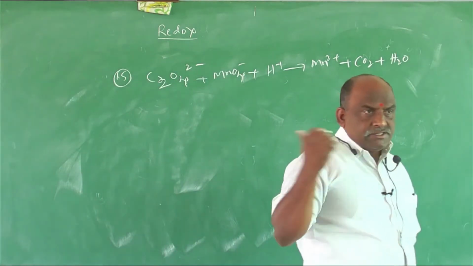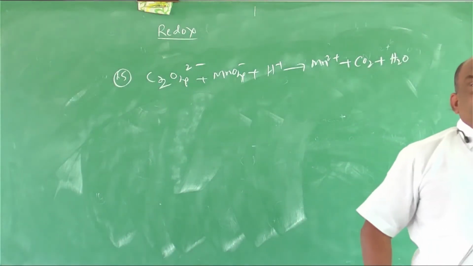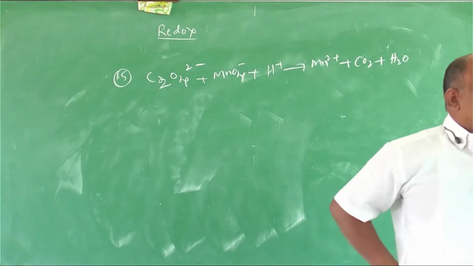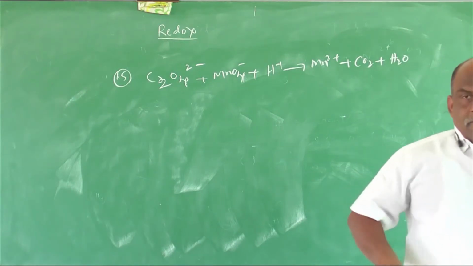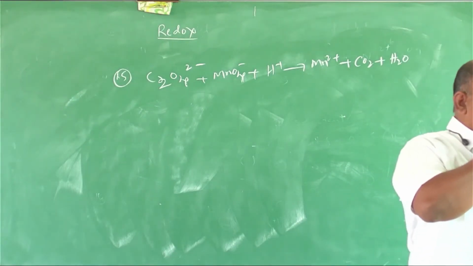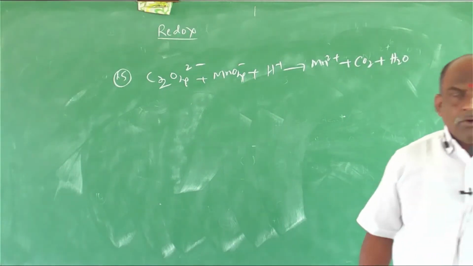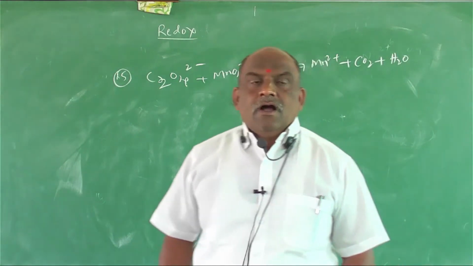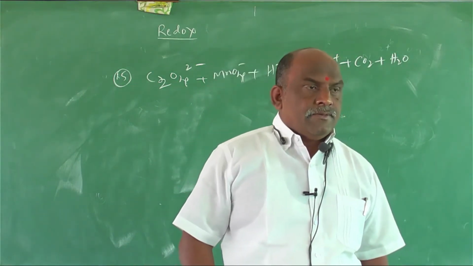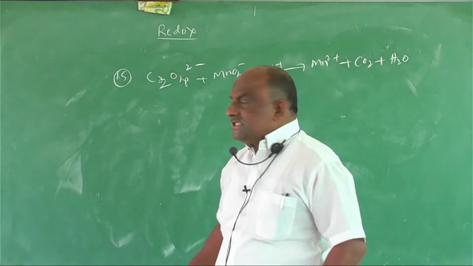Yes, what is this? C2O4 is called as... all of you finished your breakfast? Over? Then you don't know what is C2O4? Oxalate ion. Oxalate.